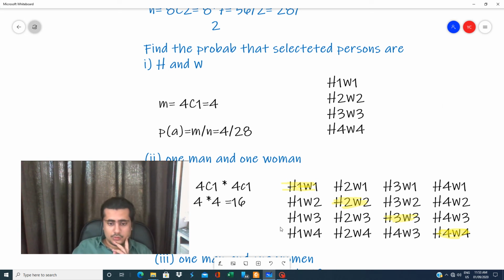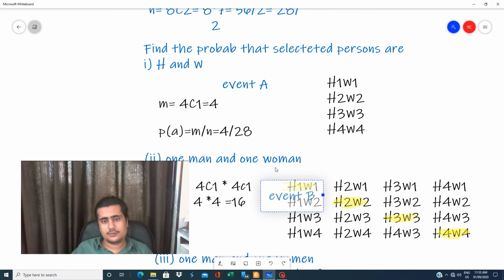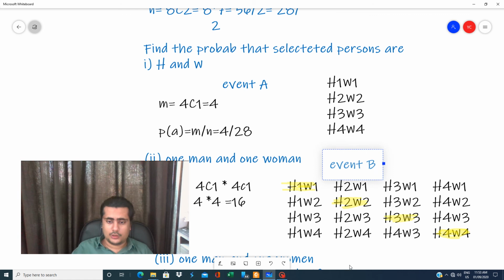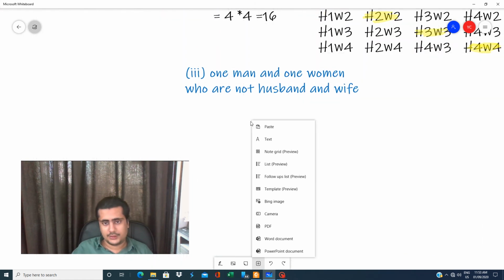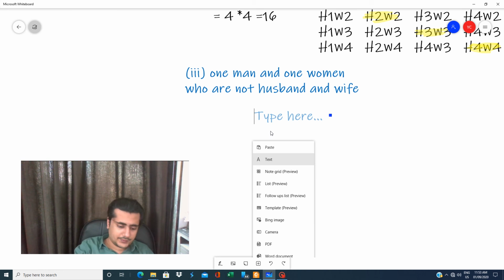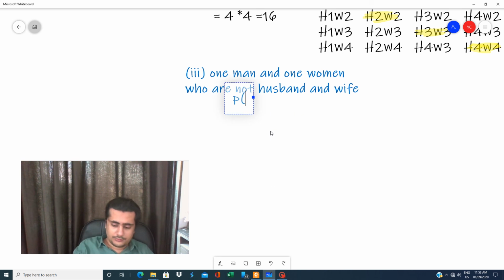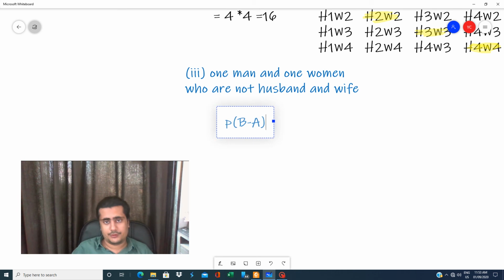Okay, so if I name this first event as event A, that is, selected persons are husband and wife, then if I name the second event as event B, one man and one woman, your answer to the third question, one man and one woman who are not husband and wife, is P of B minus A, because you have to subtract that husband and wife from man and woman.